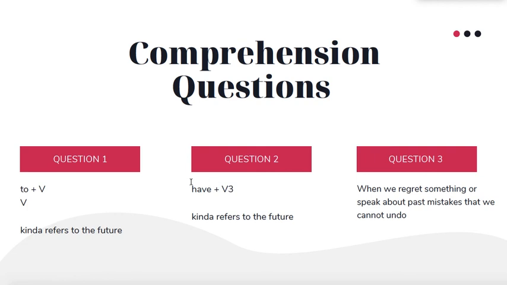Perfect infinitive, it's have plus past participle, and it kinda refers to the past, of course. I apologize. It's just a typo. And we use the I should have and I shouldn't have plus past participle form to say about something that we regret or about past mistakes that we cannot undo.